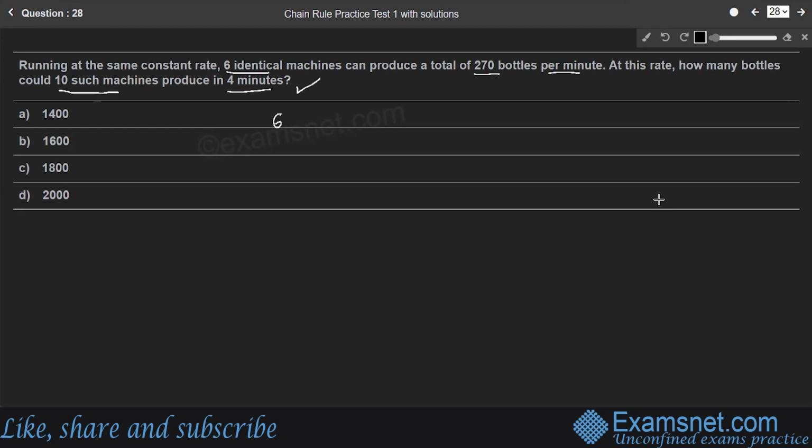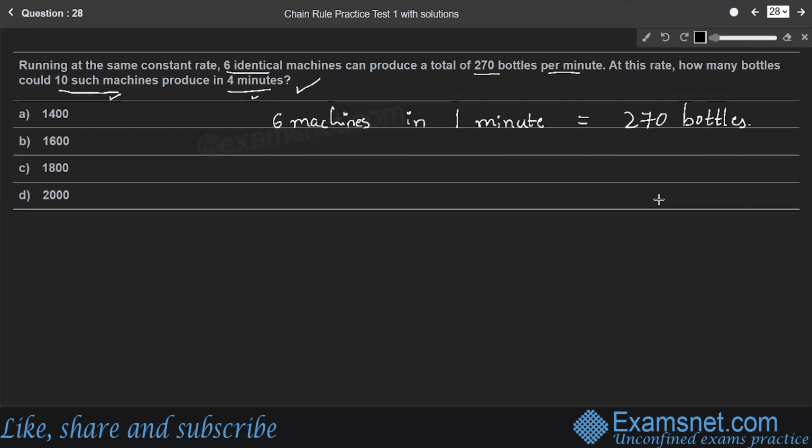So we'll consider 6 machines in 1 minute. In 1 minute, they produce how many bottles? 270 bottles. Totally, 6 machines produce 270 bottles per minute, right? We need to consider 10 such machines in 4 minutes. Before going to 10 machines, how many bottles can one machine produce in 1 minute?